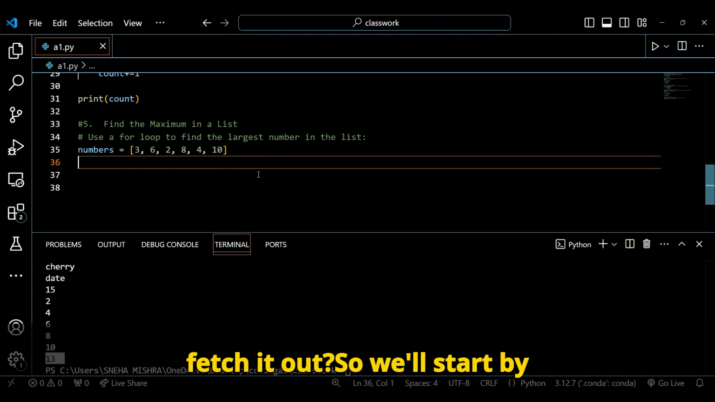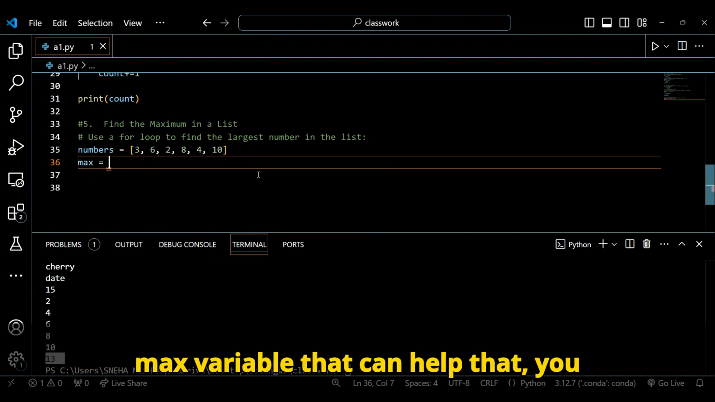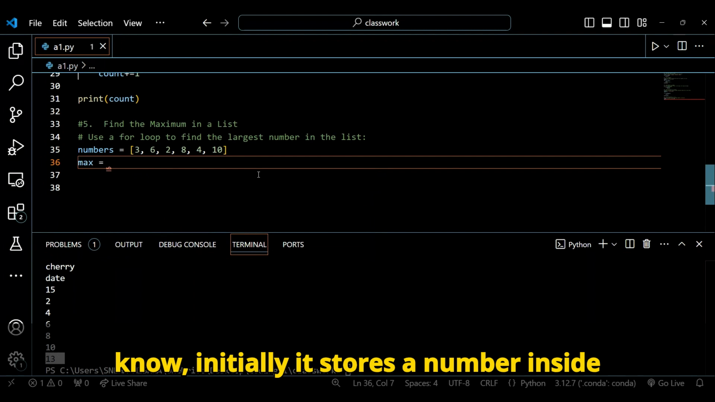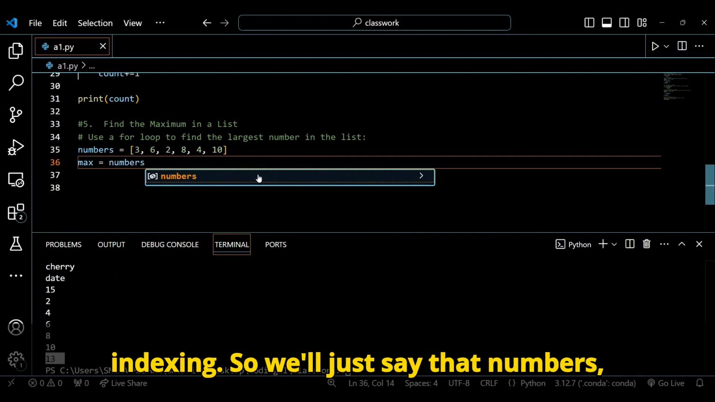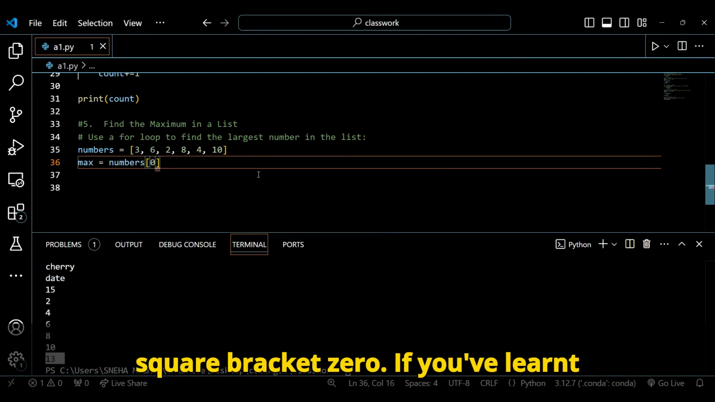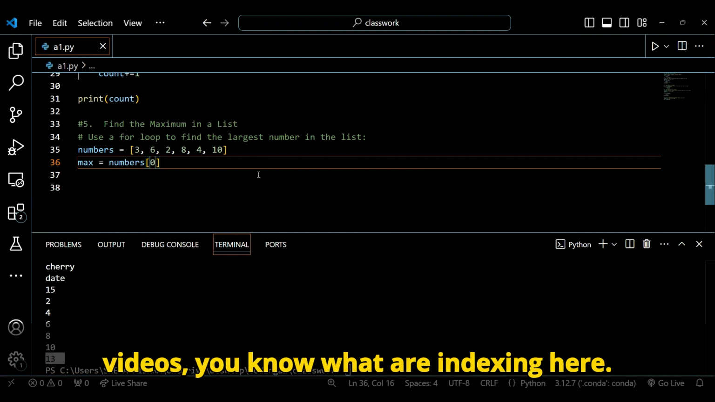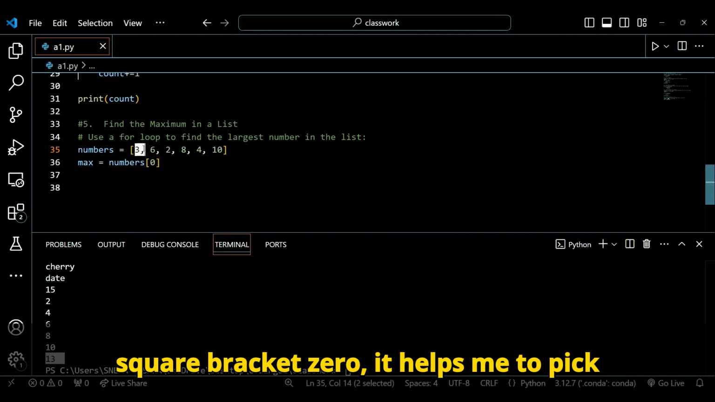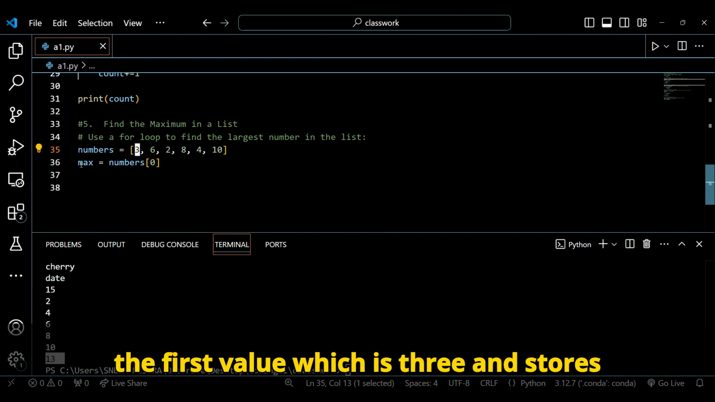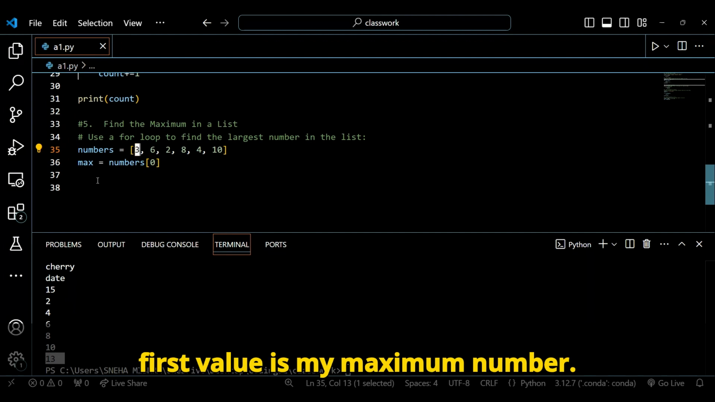So I would start by making a variable, again a max variable, that initially stores a number inside it. I would say, indexing. So we'd just say numbers square bracket 0. If you've learned about lists from the previous videos, you know what indexing is. When I say numbers square bracket 0, it helps me pick the first value, which is 3, and stores that in the variable, thinking that the first value is my maximum number.